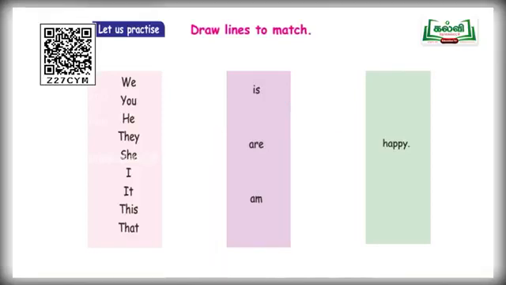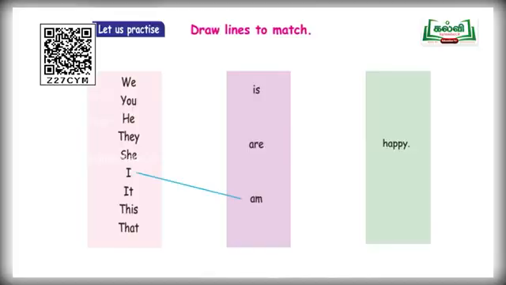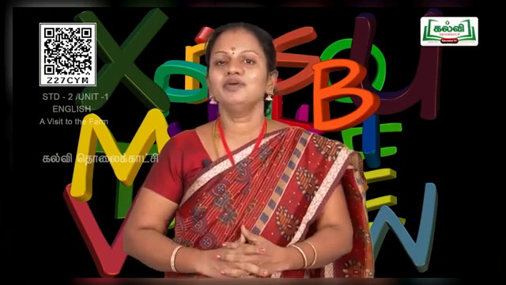And next one, I. For I, carefully listen, children. For the pronoun I, what are you supposed to use? Very good. Am. I am happy. And next one, it. For it, very good, children, is. It is happy. And next one, this. This is happy. And next one, that. That is happy. Very good, children. You all did well. And in your book also, you make practice in this. Let us practice.